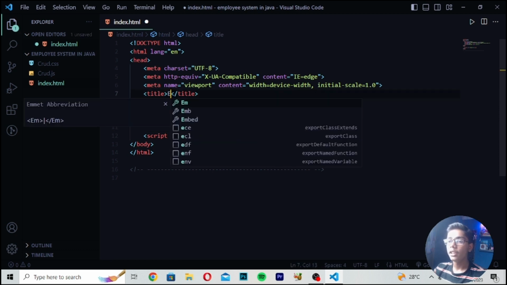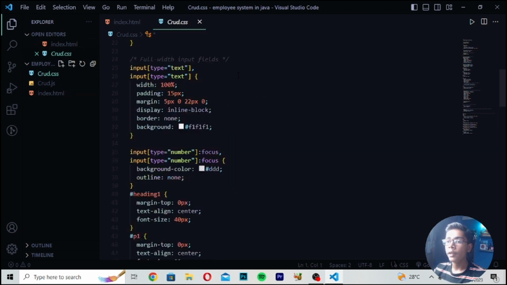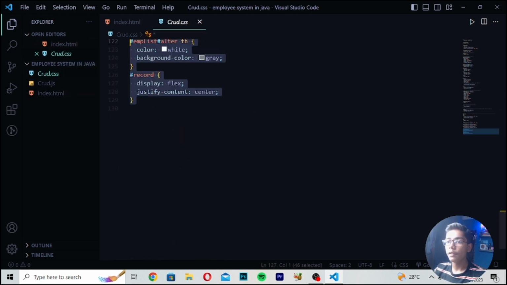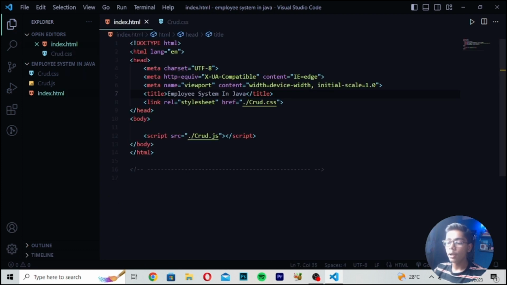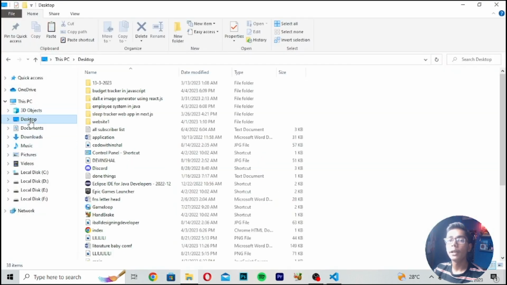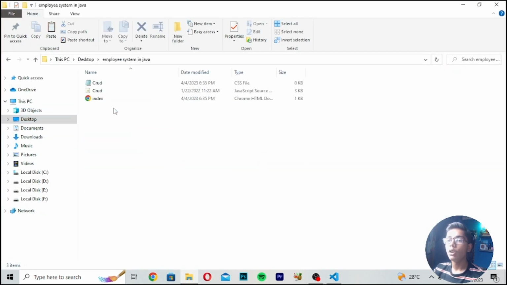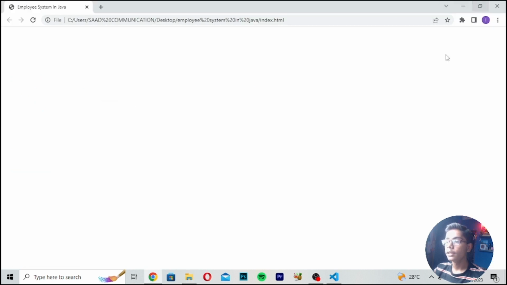Here I will be changing the title to employee system. So I will be writing here employee system in Java, like this. You can write here with Java or using Java, as you want. Then I will be moving to this file. You can see these are the things which we will be doing here with it. So I will be erasing all the things from here as well. Now I'll be pressing Ctrl B to close the side panel, and now we'll be starting with our project of the employee system. So I will be opening this file in my default Google Chrome browser. You can see now I've opened this.